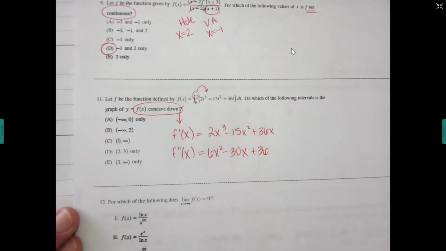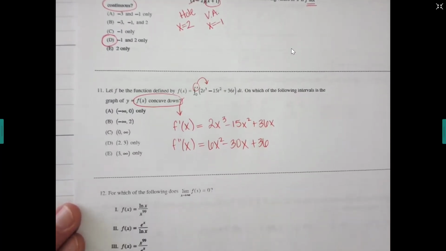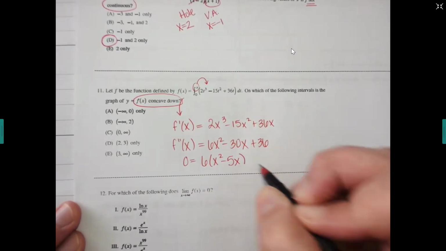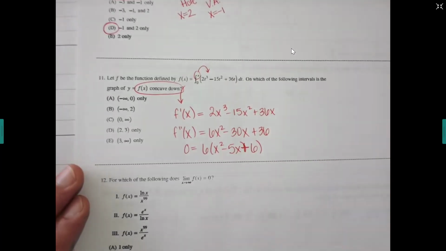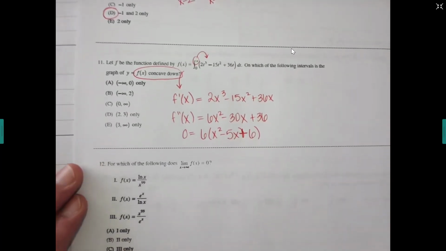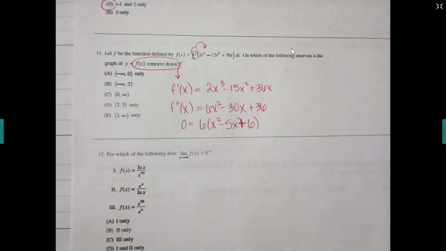And then remember to do your number line: you should set it equal to 0, factor, blah, blah, blah. So what can we take out of those guys? 6. That's x squared minus 30 divided by 6 is a 5. Oops. And then 36 divided by 6 is a 6. So I need numbers that will multiply to 6. And now question, do they need to add or subtract to 5? Subtract means I have 1 positive and 1 negative. That would not multiply to a plus 6. So if this is a positive 6, my numbers have to be the same sign so that I can keep a positive here. So they have to add to 5.